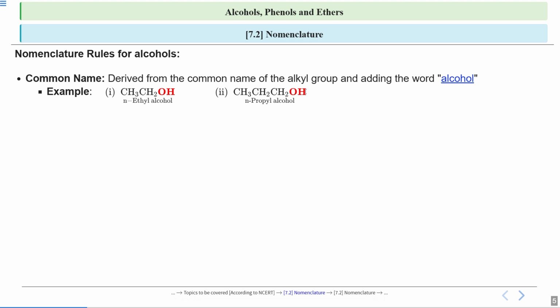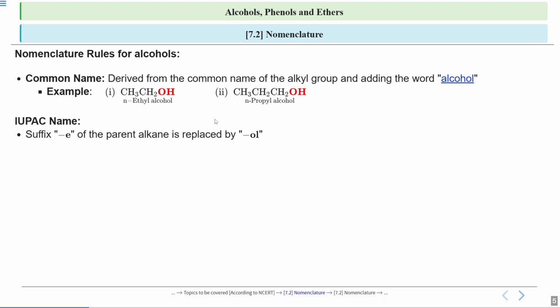Now let us see one more example. See how many carbon atoms are there? 1, 2, 3. 3 carbon atoms are there. So the root word for that is propyl. First we write the common name of the alkyl group, so the common name for this is propyl, and at last we add the word alcohol. So this is N-propyl alcohol. Again, why N? Because this is a linear chain. There is no branching in this particular compound. So we write N-propyl alcohol. I hope you know how we write the common names. We write the name of the alkyl group and then we write the word alcohol at last.